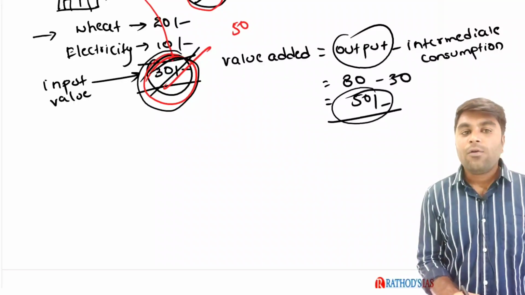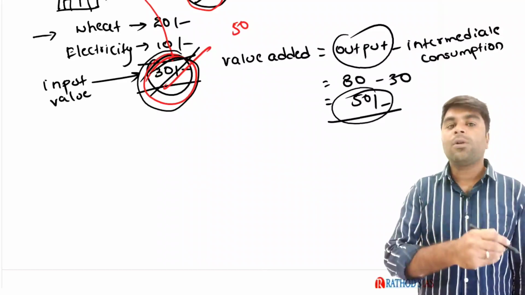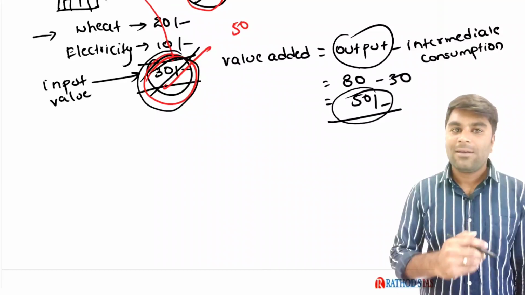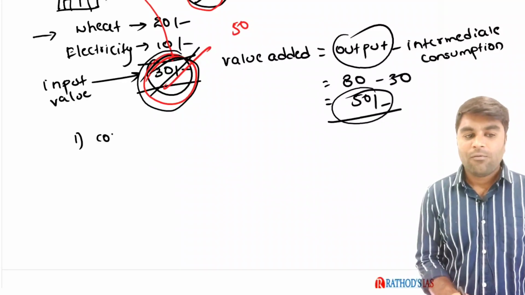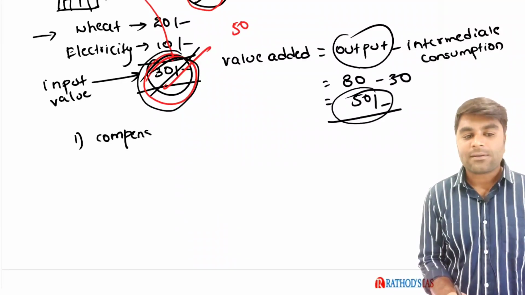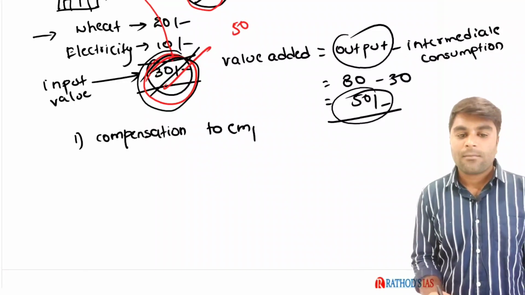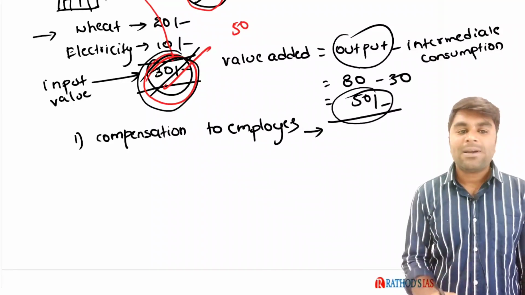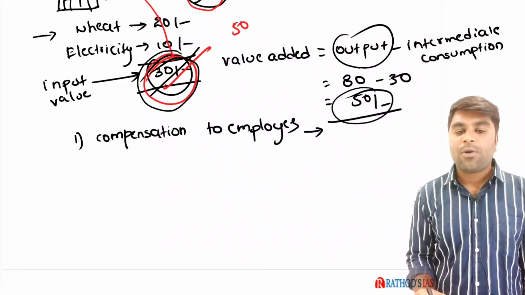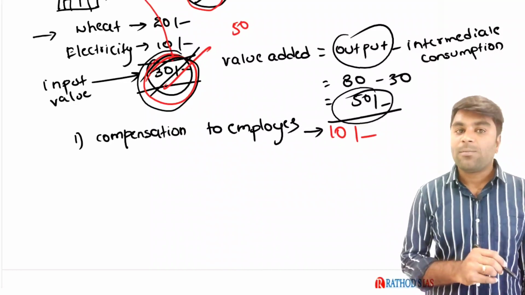See, in order to manufacture that bread in that particular bread manufacturing company, the owner needs to employ some people, right? For that he needs to pay salary for them. Imagine we call it compensation to employees. Compensation to the employees is nothing but salary. Imagine the manufacturer is paying 10 rupees per person.